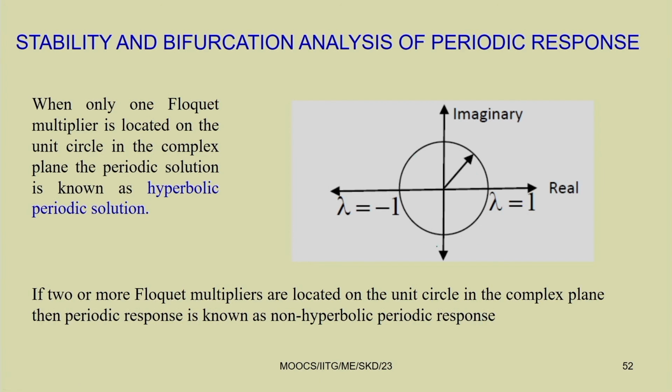We have 3 different conditions here. If the root, that is the eigenvalue lambda, lies inside this unit circle, then the system is stable. If it is outside the unit circle, the system is unstable. If it is on the circle, then it can be either +1 or -1.